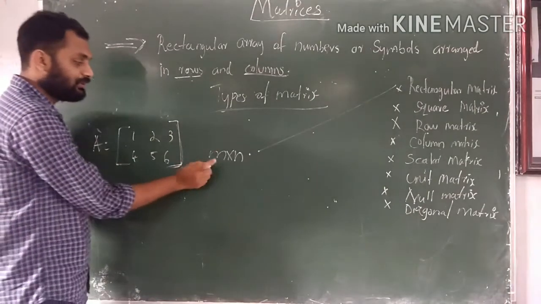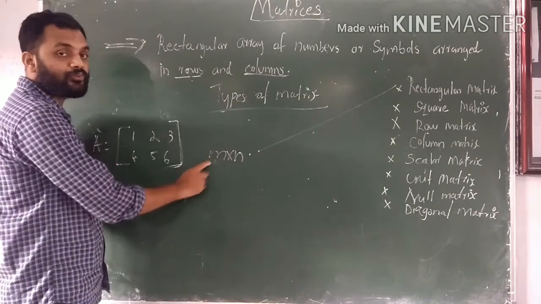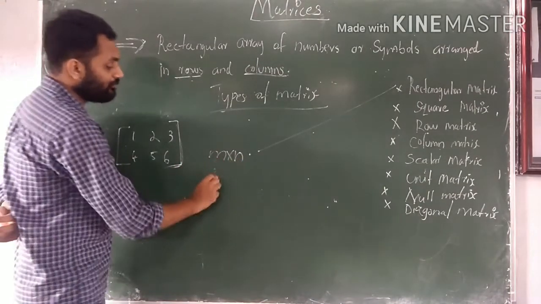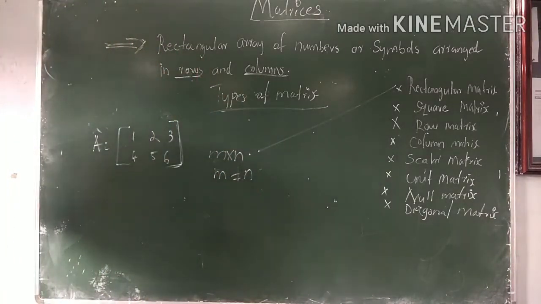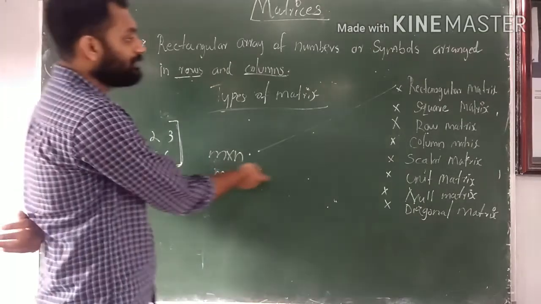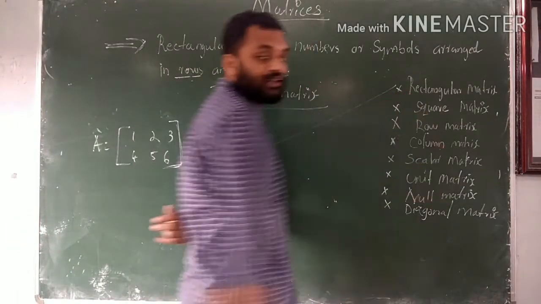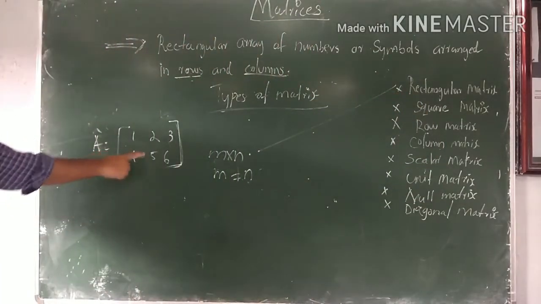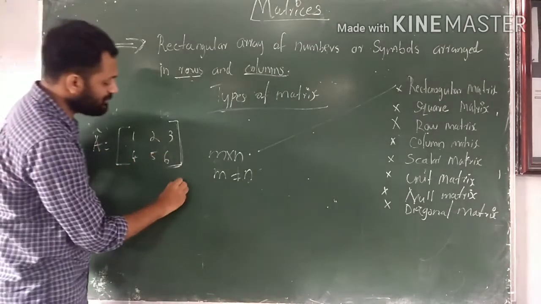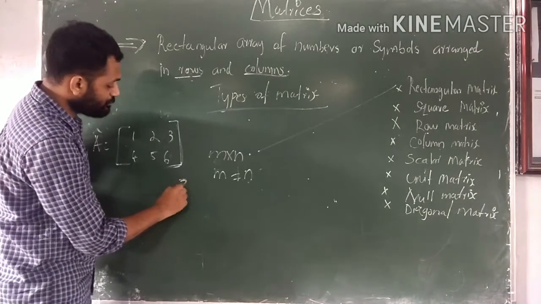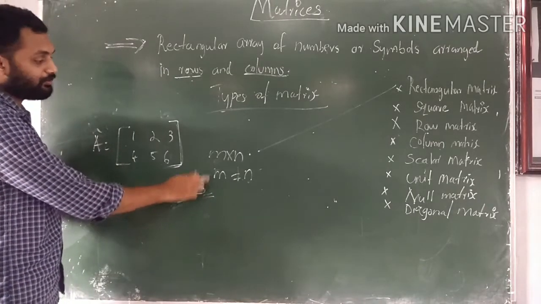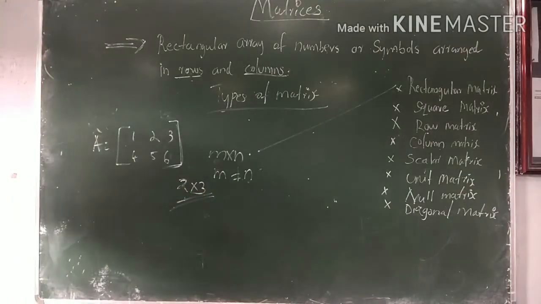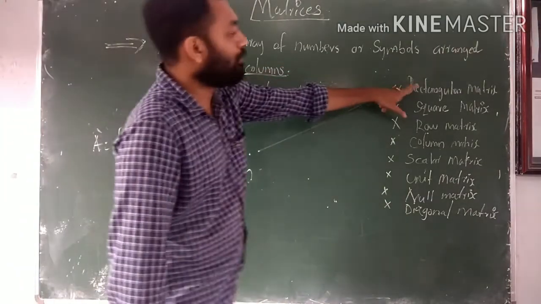That means the number of columns and number of rows are not equal. m not equal to n. Then we can say that it is a rectangular matrix. The order of this matrix is 2 by 3. 2 is not equal to 3. The number of rows and columns are not equal, so it is one type of rectangular matrix.